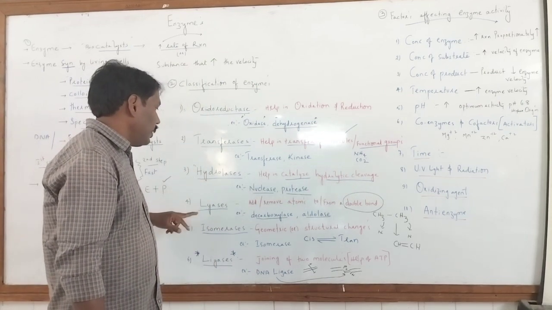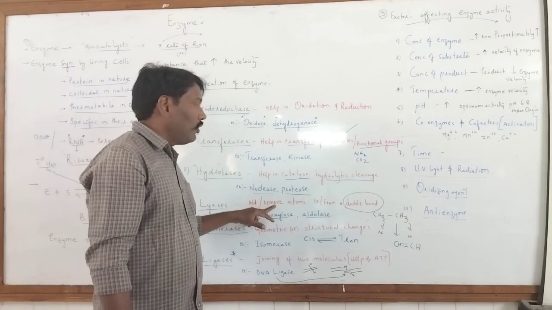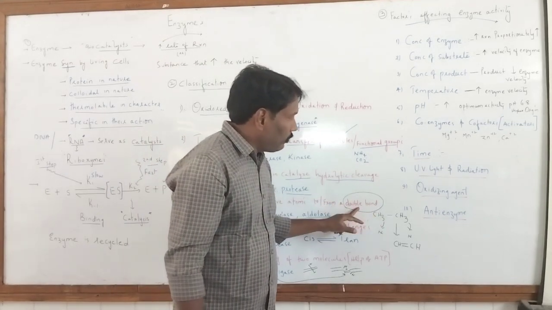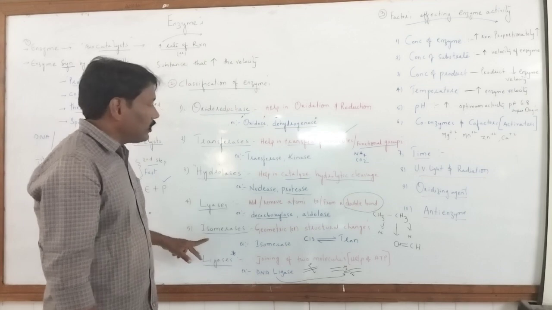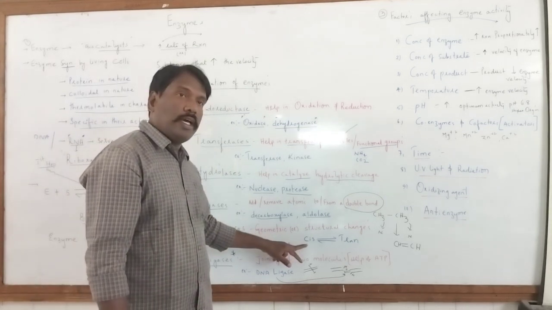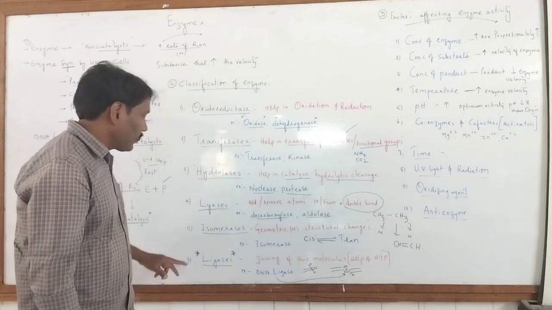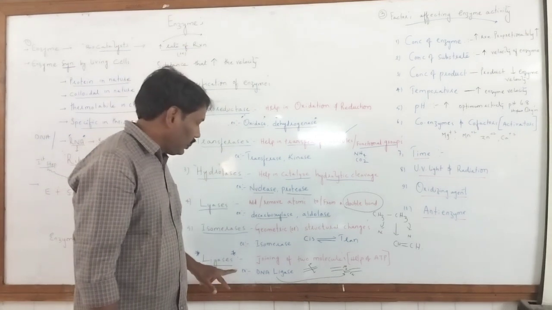Lyases help in addition and removal of atoms from a molecule to convert it into a double bond or triple bond. Then isomerases convert cis into trans conformation and trans into cis. Ligases are helpful in most molecular studies.